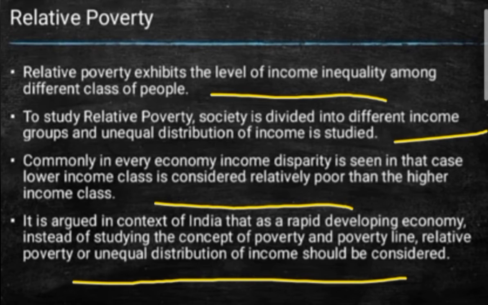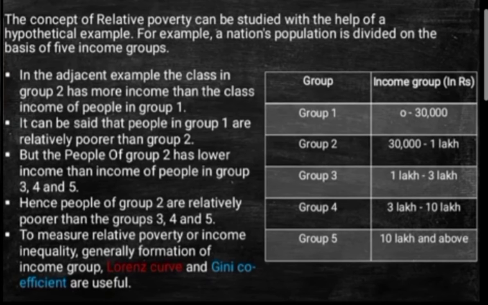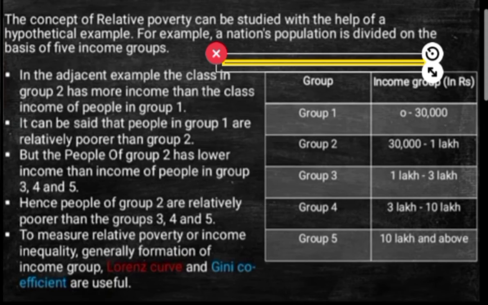Now let us teach students with a hypothetical example. In this example, the concept of relative poverty can be studied with the help of a hypothetical example that is given to you. For example, a nation's population is divided on the basis of 5 income groups.